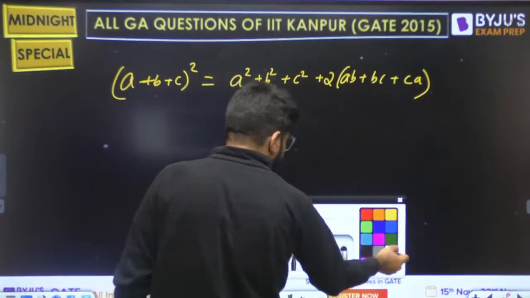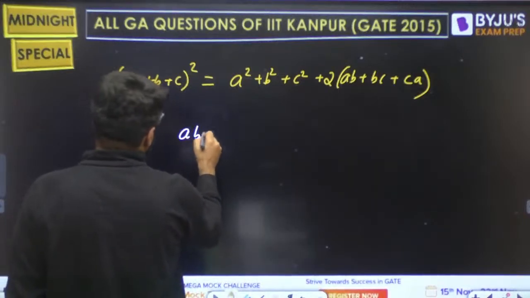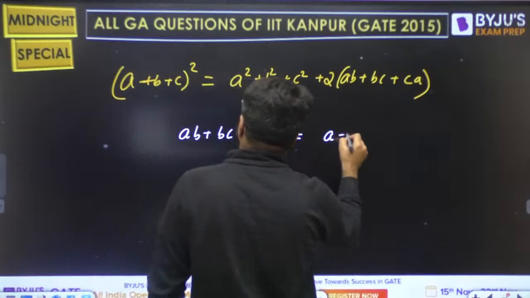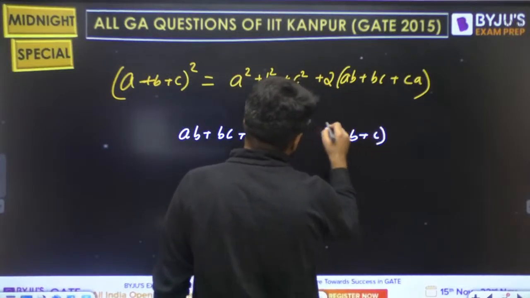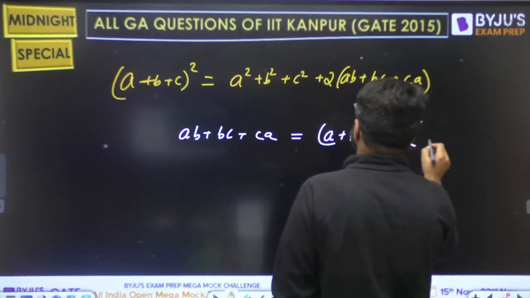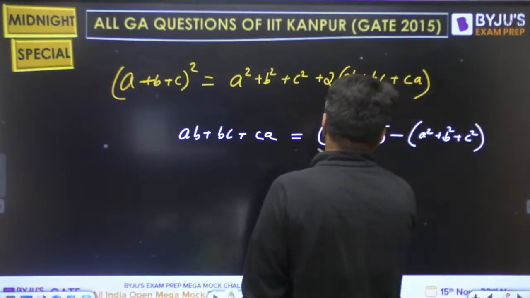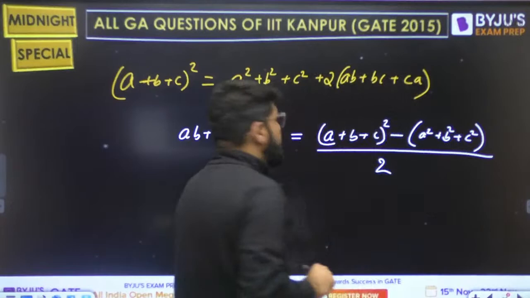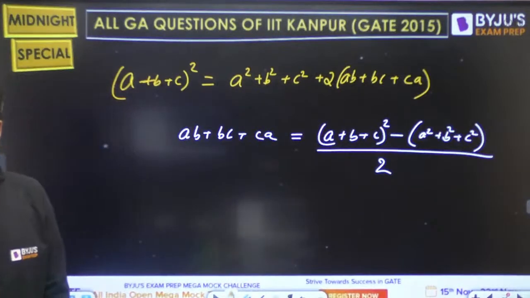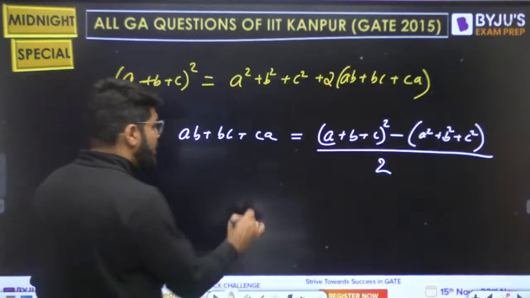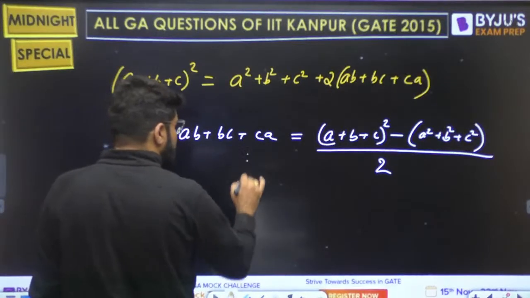Right. So from here, what is ab plus bc plus ca? That can be written as a plus b plus c whole square minus of a square plus b square plus c square, whole divided by the 2. Now what is a plus b? Now I want, let's say, the minimum range, right? So what is the minimum such value of this?